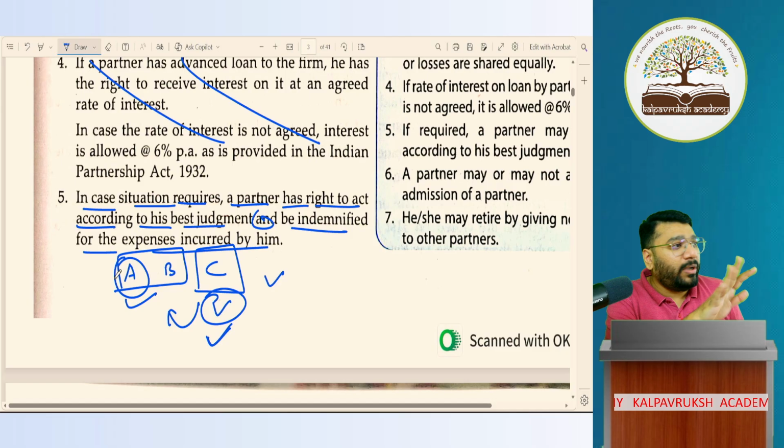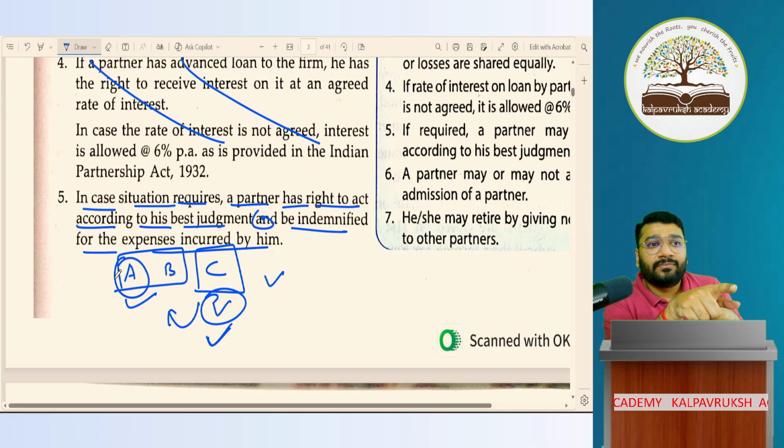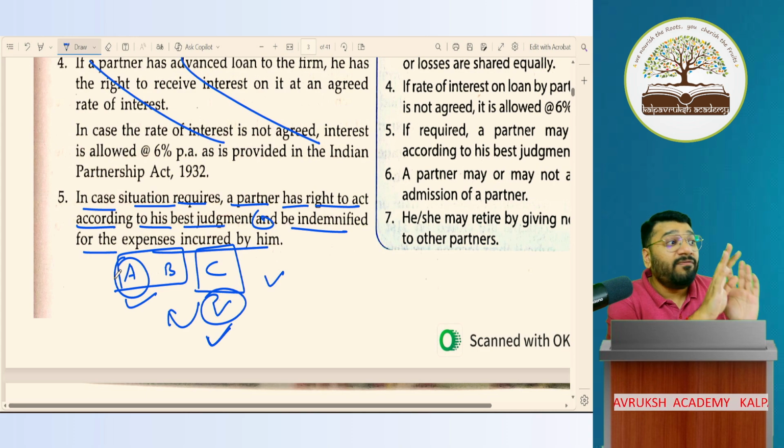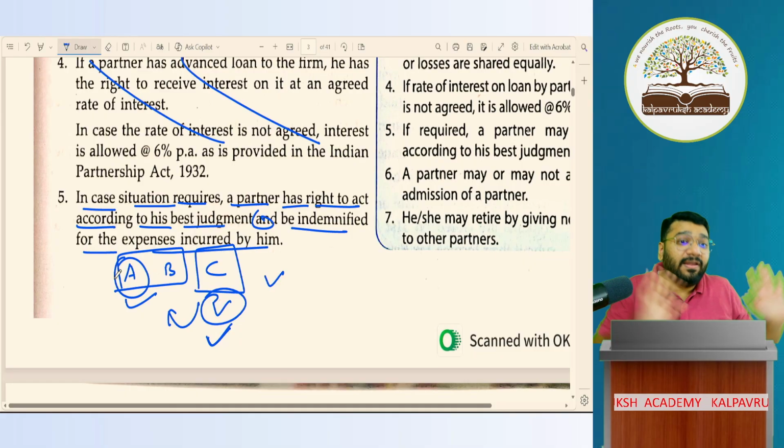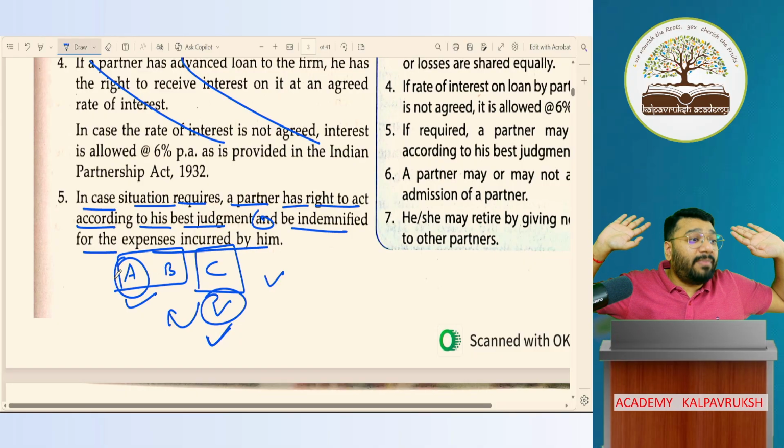A, B, and C have decided, okay, this money has to be borne by the firm. But A and B are saying, why didn't you take permission from us while making the payment? You could have told us. Taking our permission, you would have made the payment. Since you did not take the permission and made the payment on your own, from your own money, we will not give you money like that. We will not reimburse that money, is what A and B are saying.